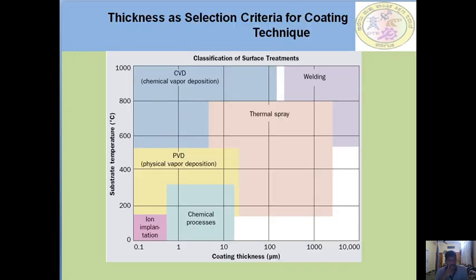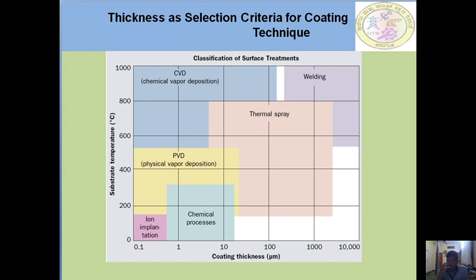Thickness selection criteria of the coating technique. This is the graph which indicates the coating thickness in terms of microns, as well as the substrate temperature in terms of degrees centigrade.